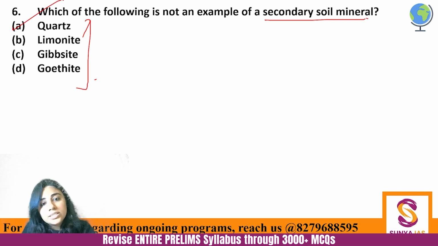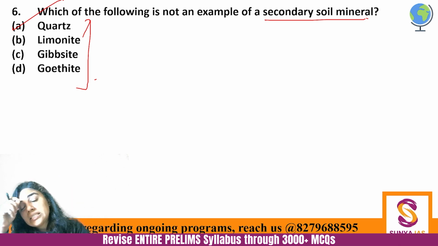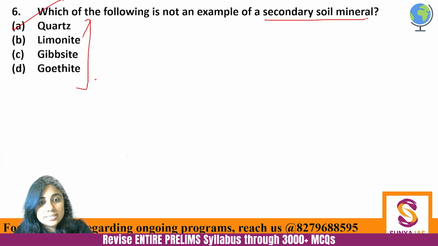Now I am not saying this is the best way to answer the question, but when the UPSC exam makes you helpless, right, then it drops these kinds of hints, and that is why it's important, because no one knows what limonite, gibbsite, goethite are. But UPSC has given you a hint that three of them are secondary, one is primary. So please tell me which is the primary. Primary would be the one that you have heard of more.